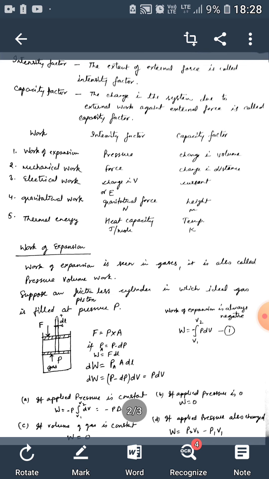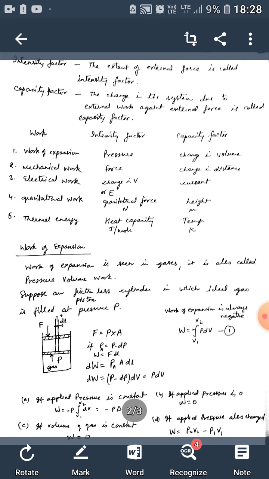If the applied pressure is less than the pressure of the gas, then the piston of the cylinder will move slightly upward, and in this process the work done by the gas is W, and work done is equal to force into distance.